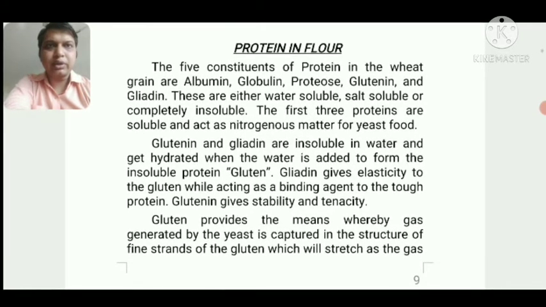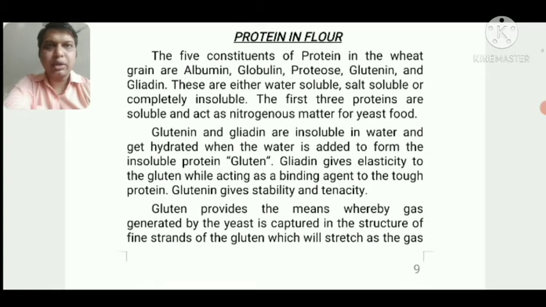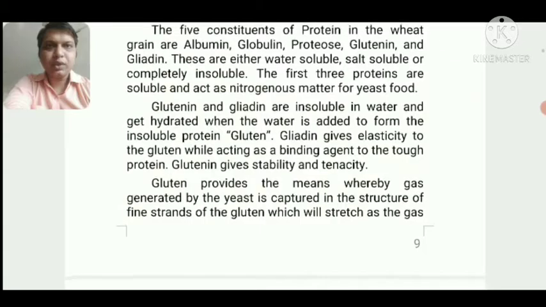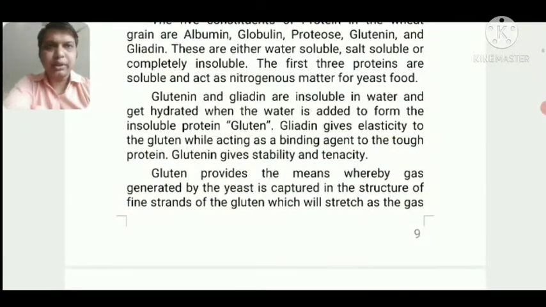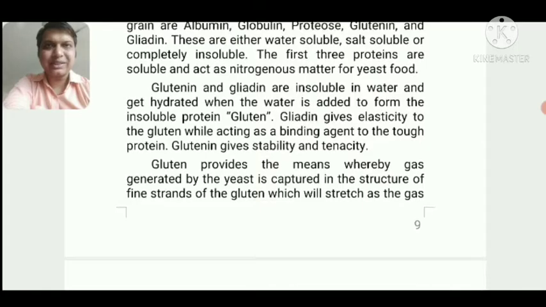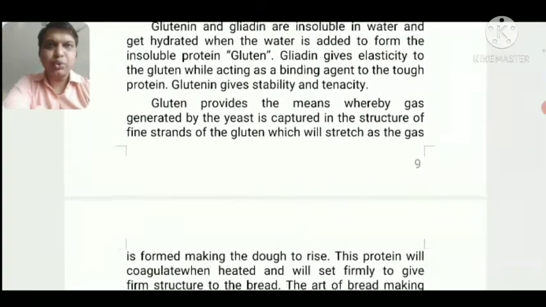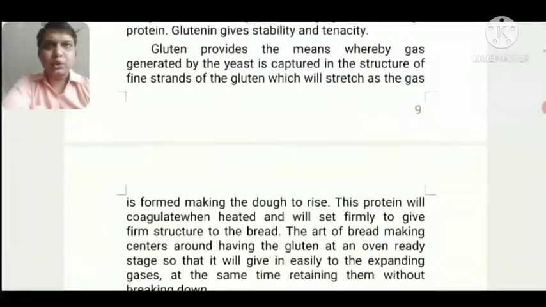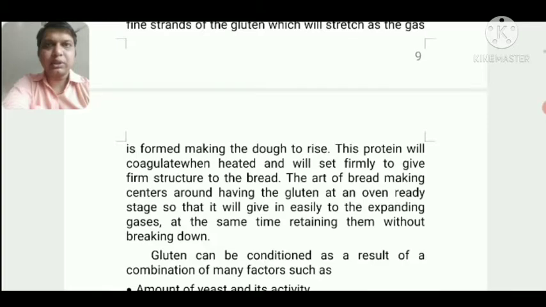Glutenin and gliadin are the ones that provide structure. Gliadin gives the elasticity to the dough, and glutenin makes a structure which traps the CO2 produced by the yeast. That's why it is said that the wheat quality depends upon the gluten present in it.